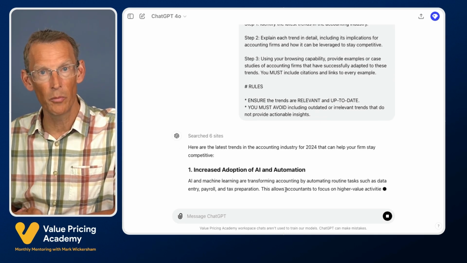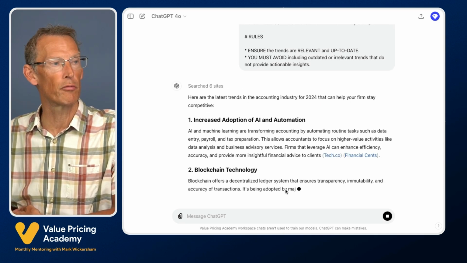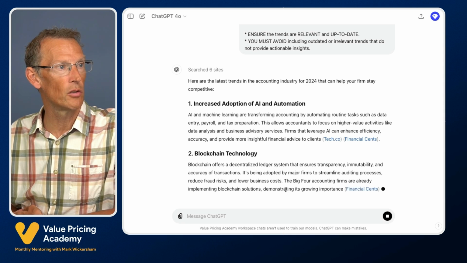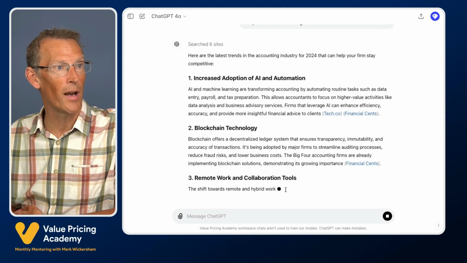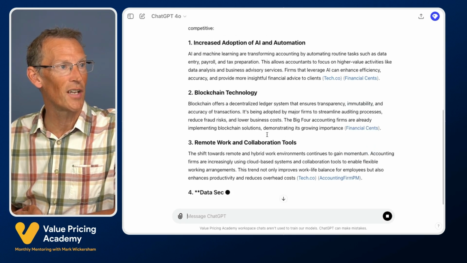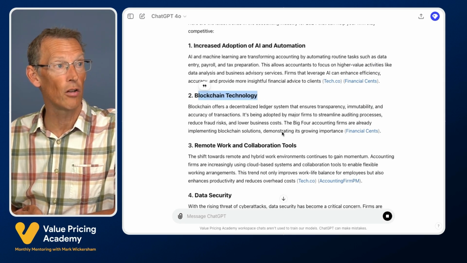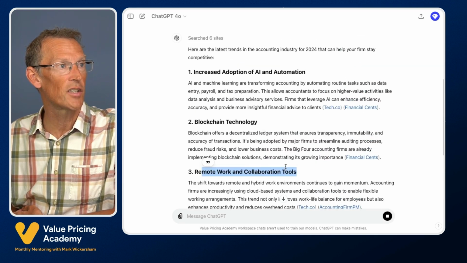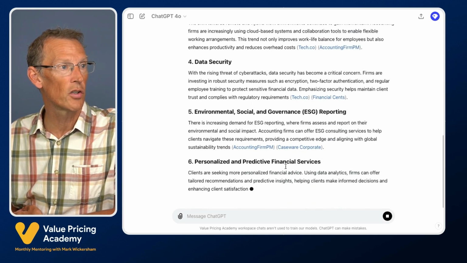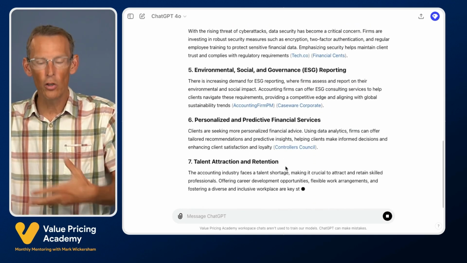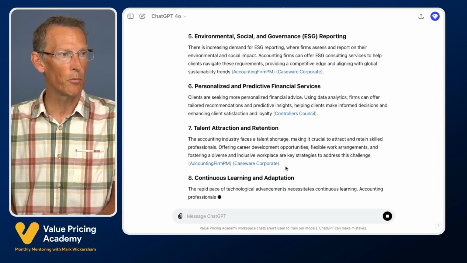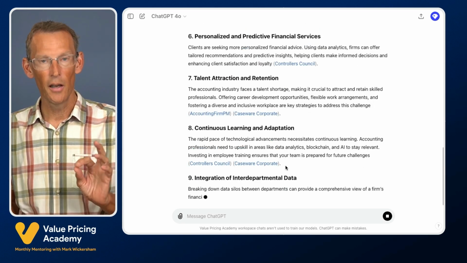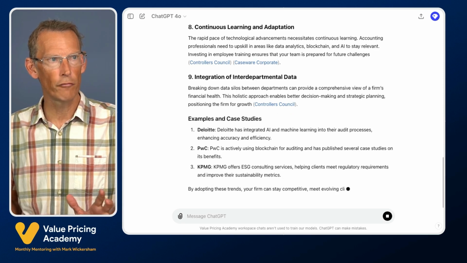Sometimes when we're brainstorming ideas with ChatGPT, it can be useful to do that and see what else comes out. We can see from Financial Sense here, blockchain technology, remote work and collaboration tools. Some of these are the same as before, but there are 2 new ones. So remember, you can always regenerate and get more ideas. Very useful, as I say, for any sort of research.